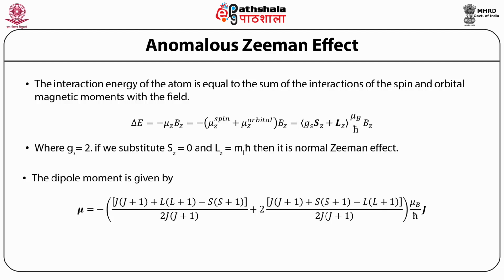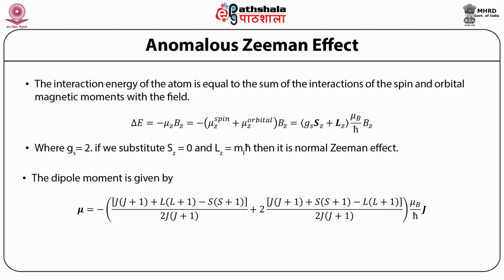This is equal to [J(J+1) + L(L+1) − S(S+1)] divided by 2J(J+1).